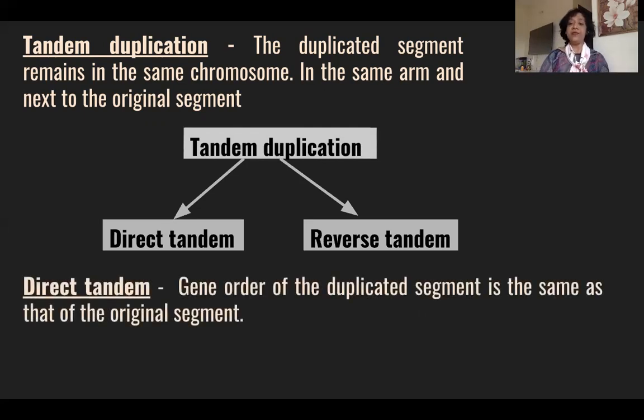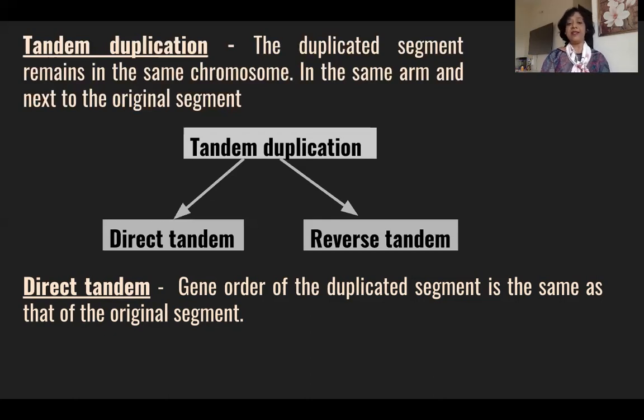Direct tandem is when the gene order of the duplicated segment is the same as the original segment. I will go to the line diagram and you will understand what this statement means. But just understand the order of the gene. When you see that a small segment is duplicated, it means that it contains a certain number of genes. So the order of the gene does not change. It is exactly the same as the original segment.